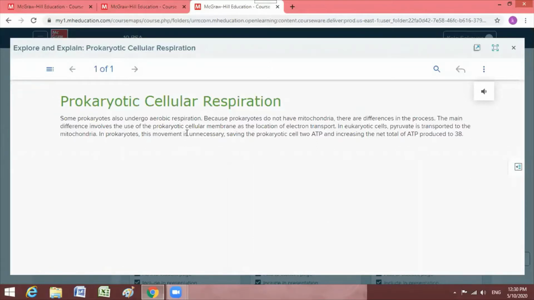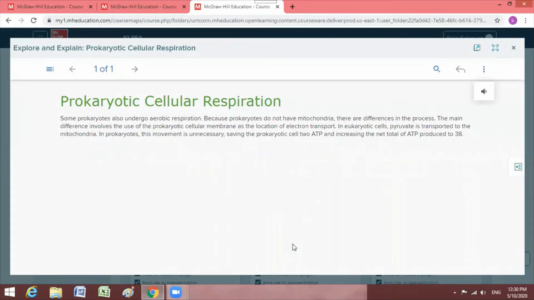Remember, this movement is unnecessary, saving the prokaryotic cell 2 ATP, because moving to the Krebs cycle wastes 2 ATP, so they will save these 2 ATP. Instead of producing 36 ATP, now the total will be 38 ATP molecules.